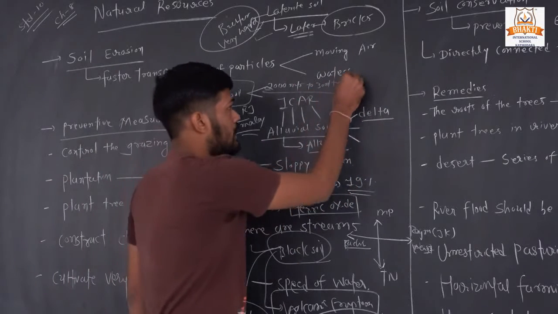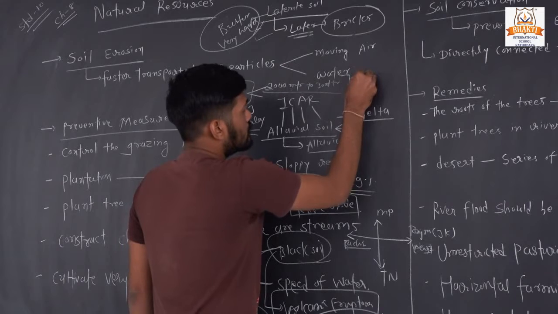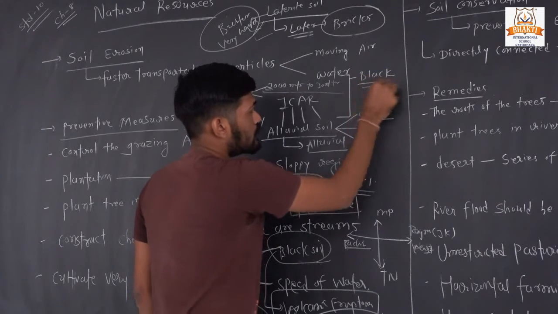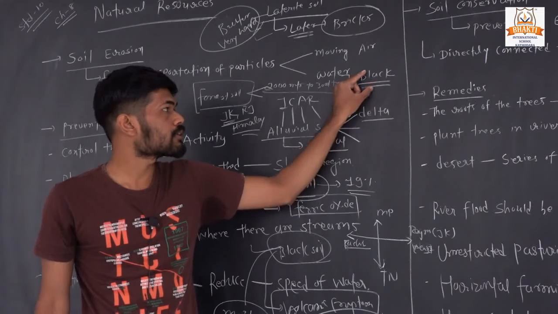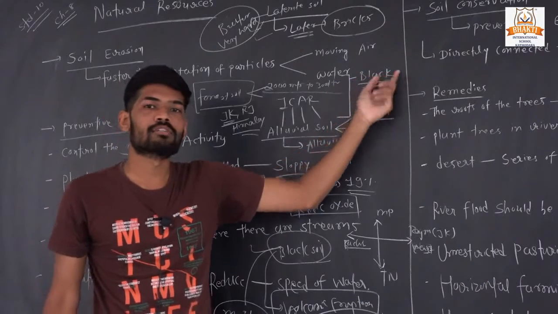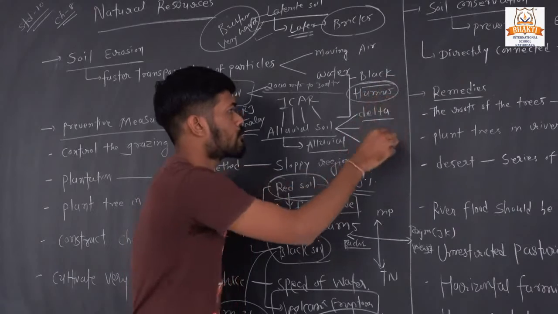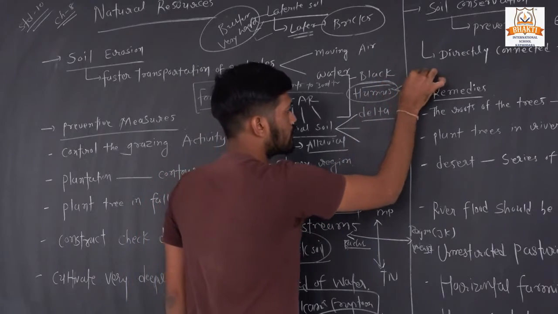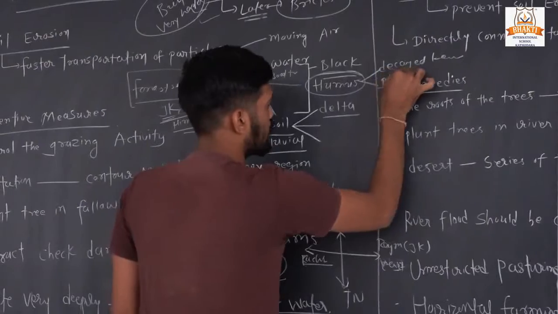The upper layer of this type of soil is very black because of the humus content. What is humus? It is decayed leaves or plants, okay.